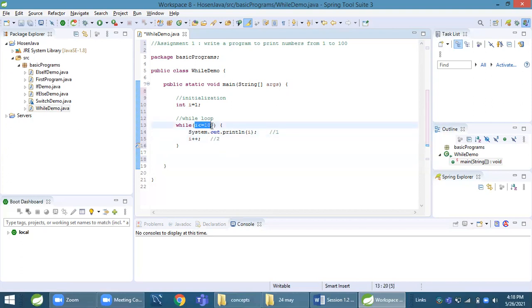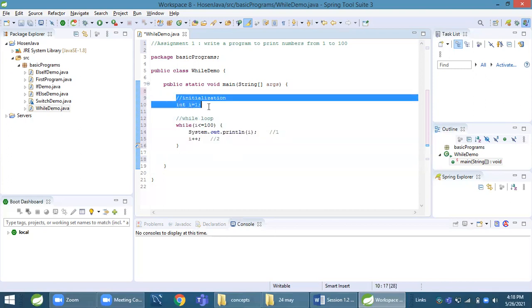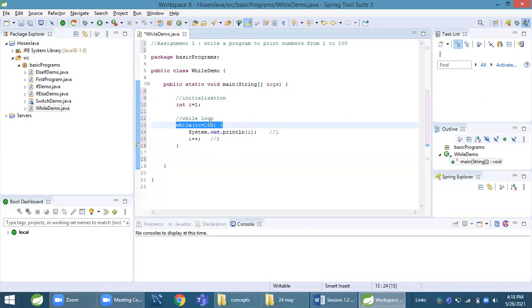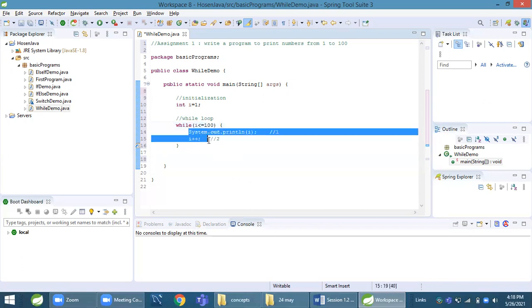This is always same. Whenever you will write while loop, it will execute in the same sequence. Like first, whatever statements are above while loop, that will be executed. While it will check condition. If it's true, it will execute body. It will execute body till this condition is true.